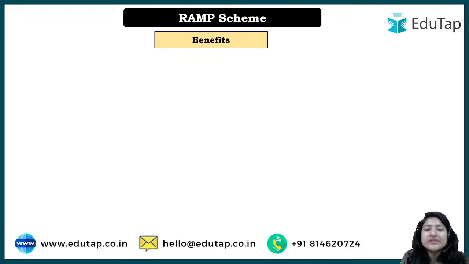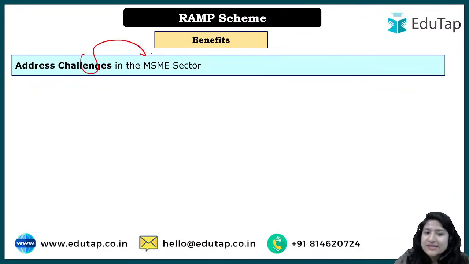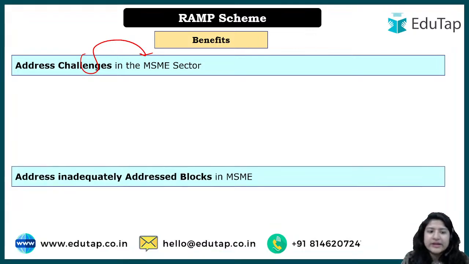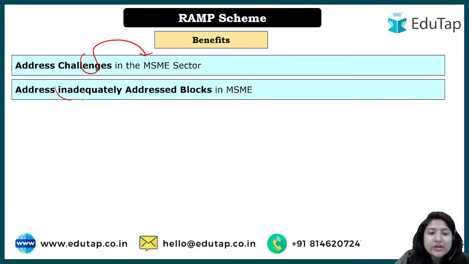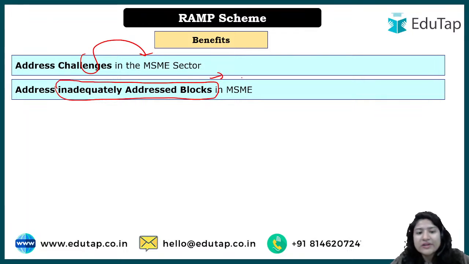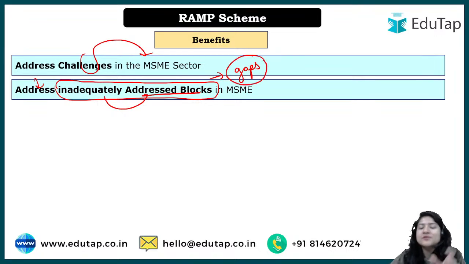And at the end, what are the benefits that are expected to address the challenges in the MSME sector, especially the ones we faced during COVID, and also the generic challenges that are there, right, in the MSME sector. Address inadequately addressed blocks. This means, when we are talking about the ground level, what are the gaps that were there. The inadequately addressed blocks means things that needed to be addressed initially but could not be, right? So gaps were created. The scheme will make sure that these gaps are filled.